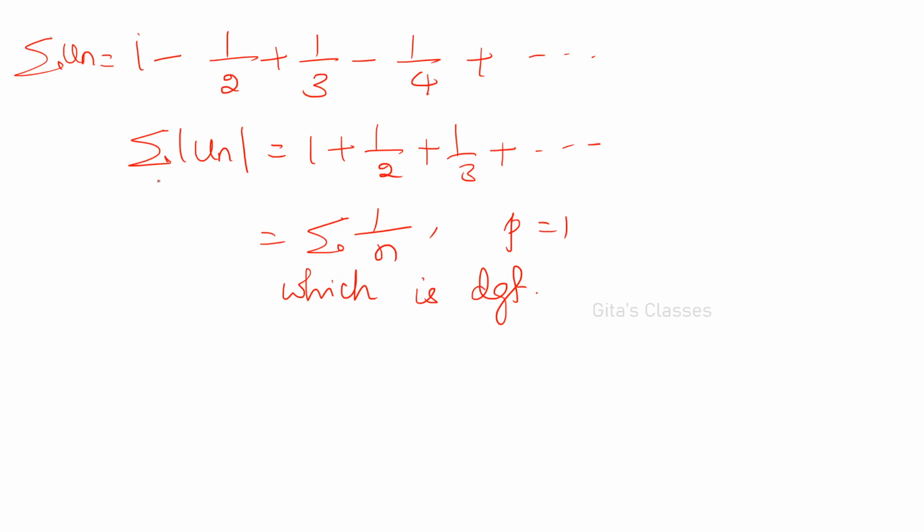So first you find sigma mod un. If this is convergent, directly you can conclude that sigma un is convergent. If you get this is divergent, then go for Leibniz test to find out whether it is convergent or divergent. In this case, what is it called? It is conditionally convergent.